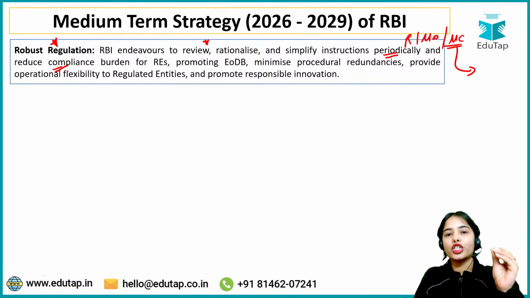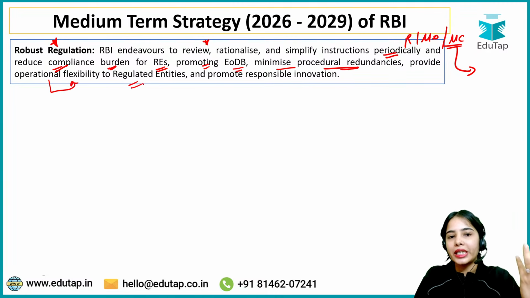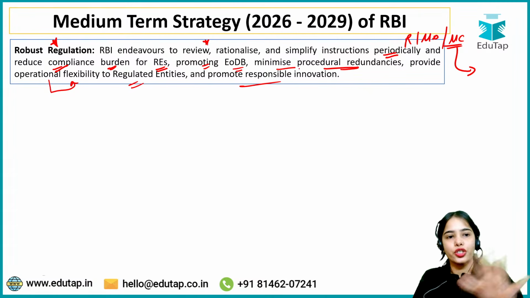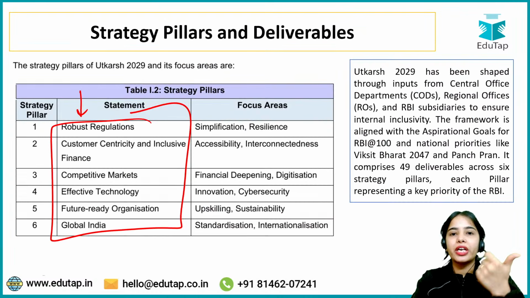The RBI is also focusing on reducing the compliance burden for the regulated entities, promoting ease of doing business, minimizing procedural redundancies, providing operational flexibility to the regulated entities and promoting responsible innovation. So this is the robust regulation, simplification and resilience pillar.